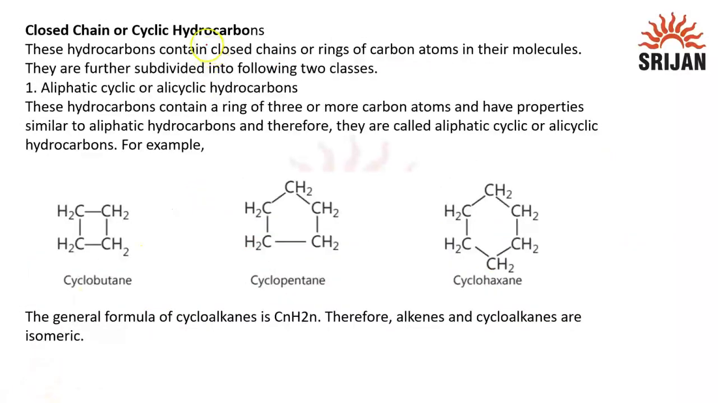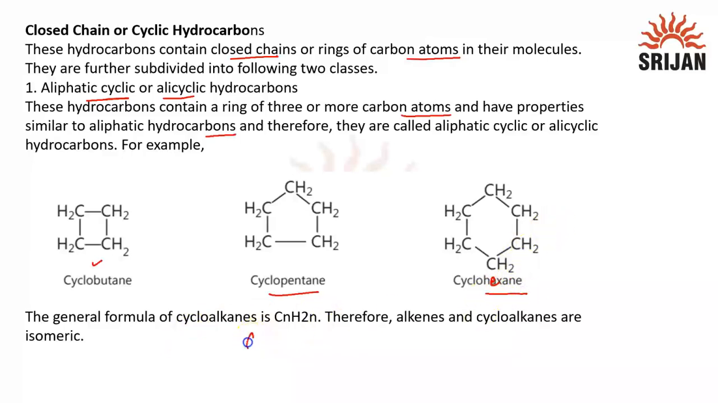Now, if we talk about closed chain or cyclic hydrocarbons, they contain closed chains or rings of carbon atoms in their molecules. The first one is aliphatic cyclic hydrocarbons, which we also call alicyclic hydrocarbons. They contain a ring of 3 or more carbon atoms, and they have properties similar to aliphatic hydrocarbons, just like we studied about the open chain. Here we can see there are 4 carbon atoms, so it is cyclobutane. Similarly, if there are 5 carbon atoms in a ring, it is cyclopentane. If there are 6, then it becomes cyclohexane.